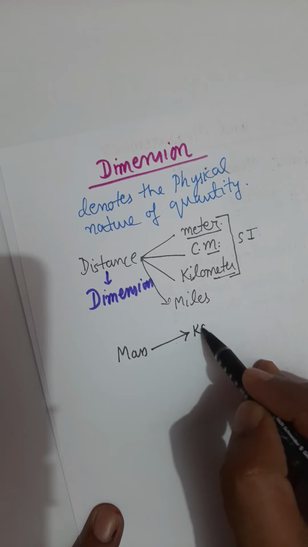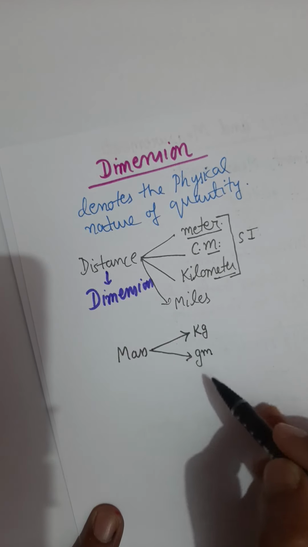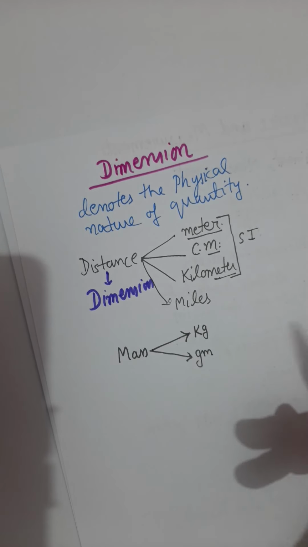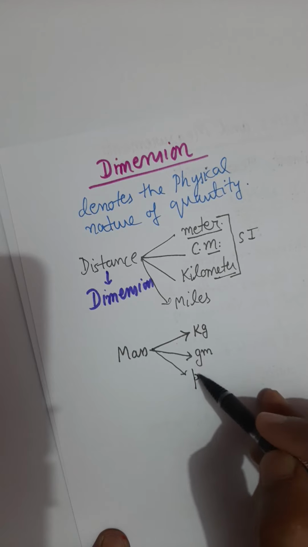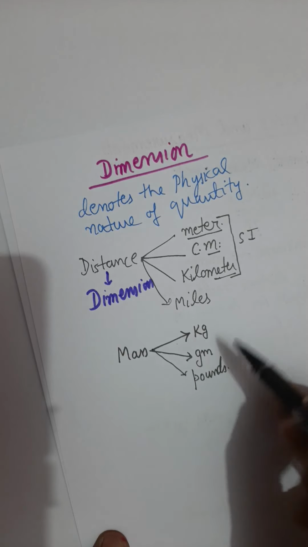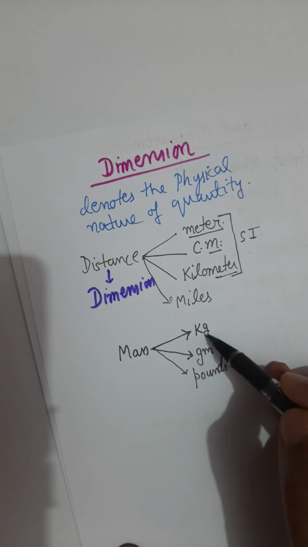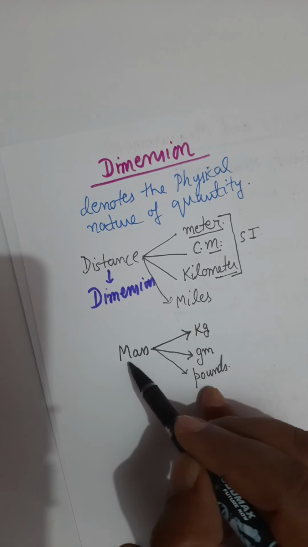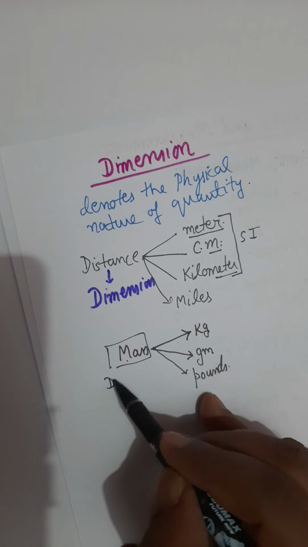You can measure it in kilograms, grams, pounds, or any other unit. Whatever the unit be, it always indicates a quantity which is mass. So this mass will be called a dimension.